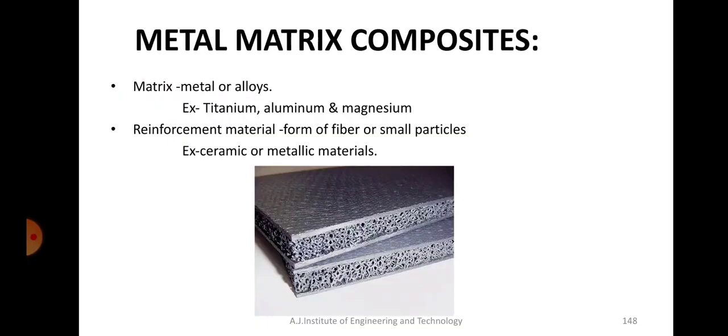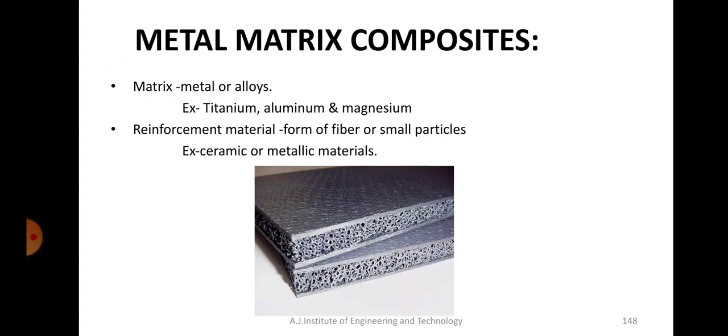So, metal matrix composites. When you read the name itself, you can make out the meaning. In this case, the matrix material is a metal. In polymer matrix composite, the matrix material was polymer, so in metal matrix composite, obviously the matrix material will be a metal. And the reinforcement can be either ceramic or metal or any other fibers.